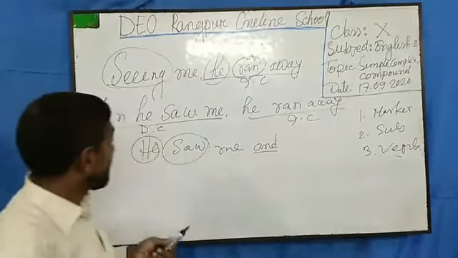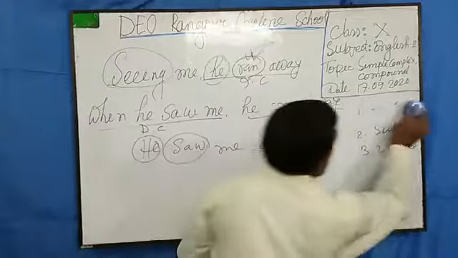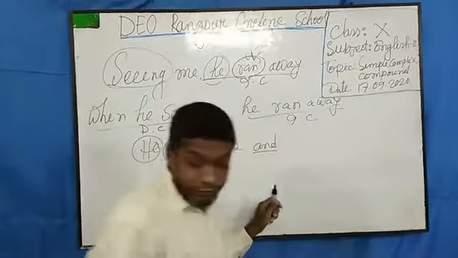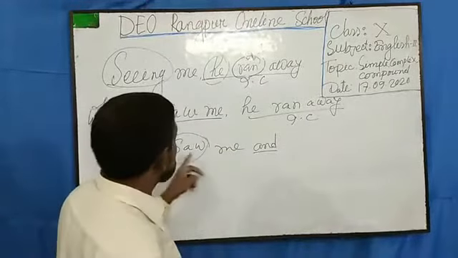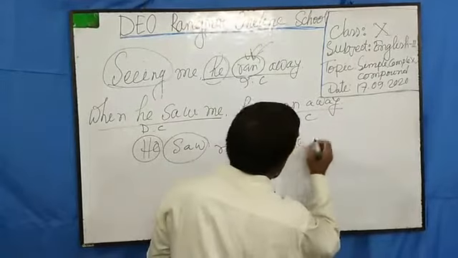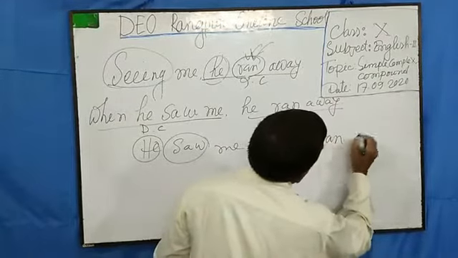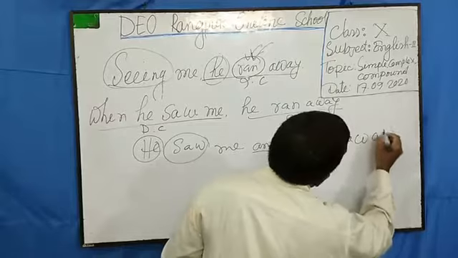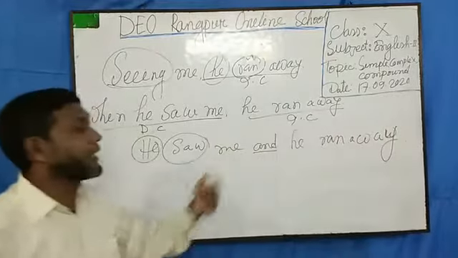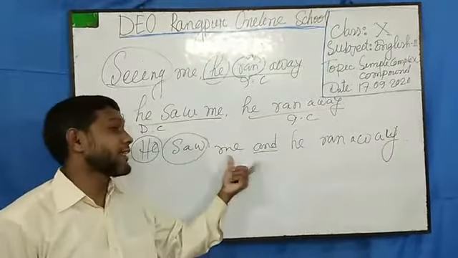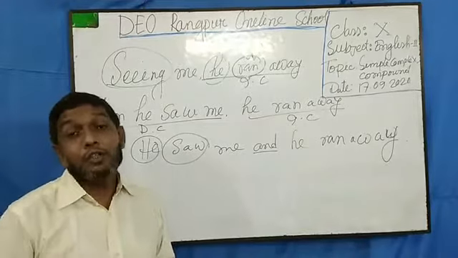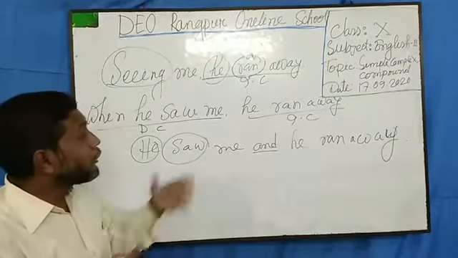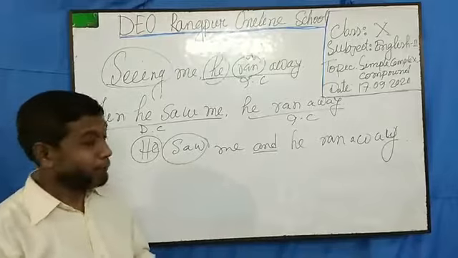Now I will copy the next clause: "He saw me and he ran away." How easily I have changed the sentence into a compound sentence. So dear students, it will not be difficult for you, I think.